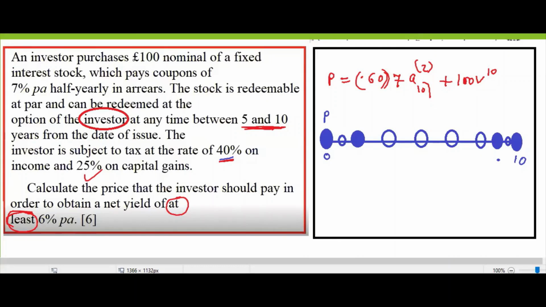You there? Yes, sir. Okay. Tell me, what is capital gain here? Palak? Yes, sir. Yes, what is capital gain here?